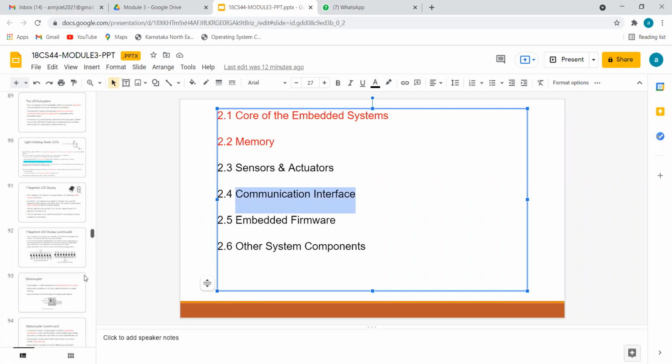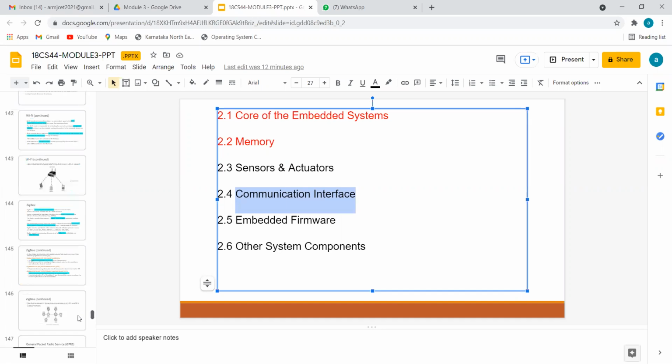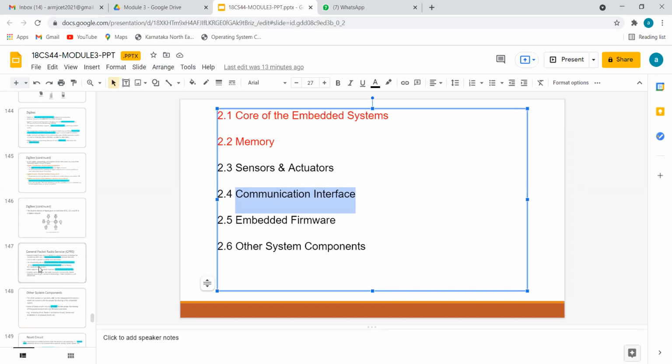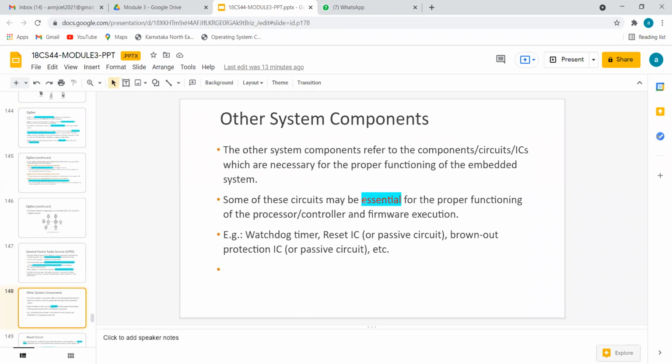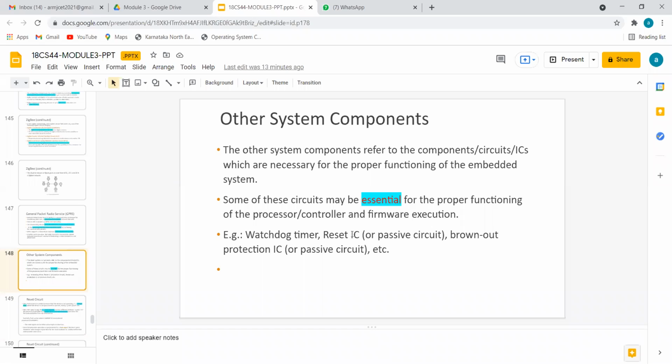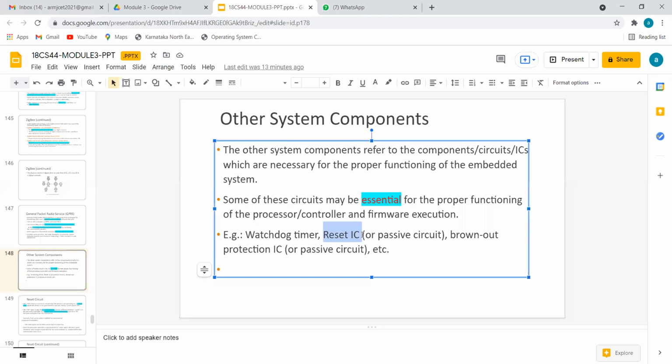So let's go for the part, other component systems. What do we mean by other component systems? Apart from sensors, actuators, the processor, and communication interfaces, what do we have in our mobile, leaving aside input and output? We have something special called a reset button, a brownout protection circuit, and a watchdog timer. These are all in our embedded system right now, so let's study those points.